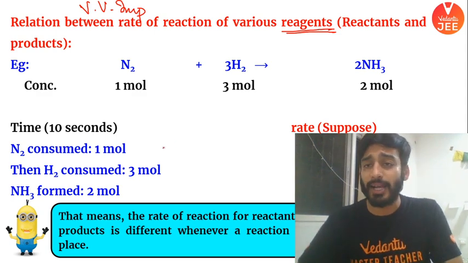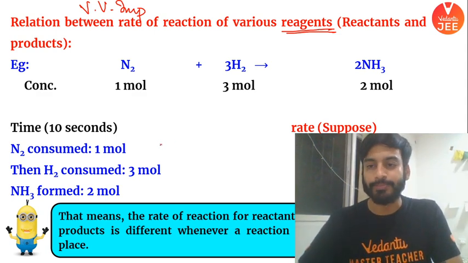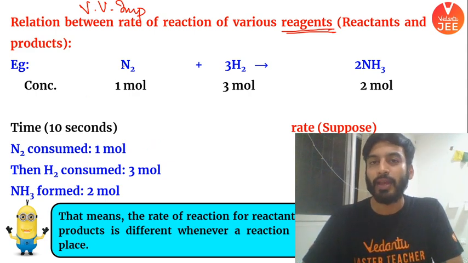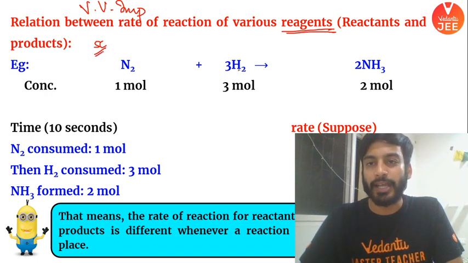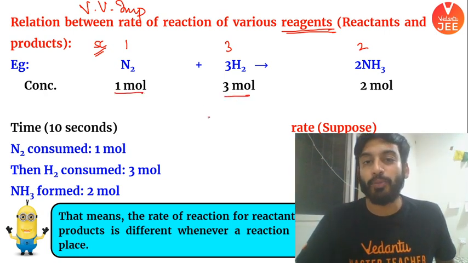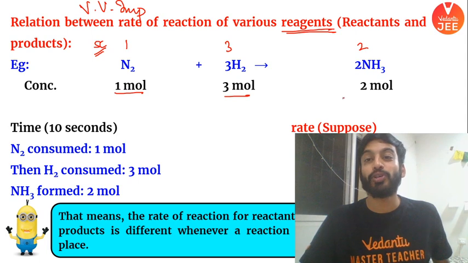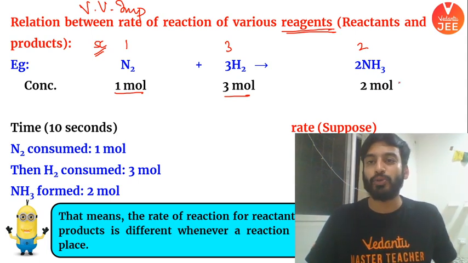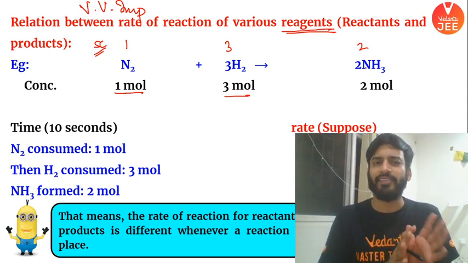Now pay attention. It is very easy, and very important. Alright, look. I think everyone knows this reaction, N2 plus H2 gives you ammonia. I think everyone is also aware of the stoichiometric coefficients, 1, 3, 2. It means 1 mole of N2 reacts with 3 moles of hydrogen to give you 2 moles of ammonia.